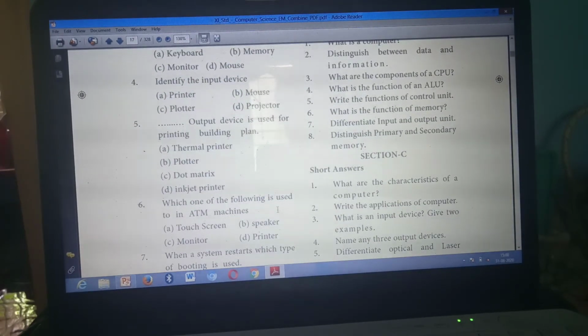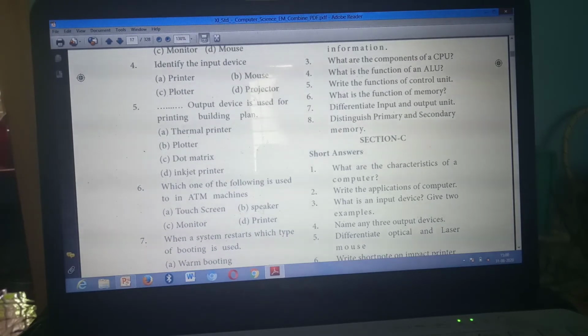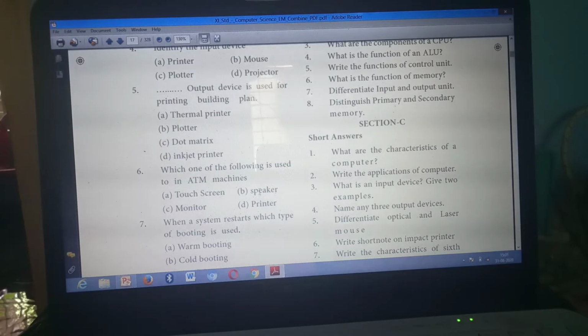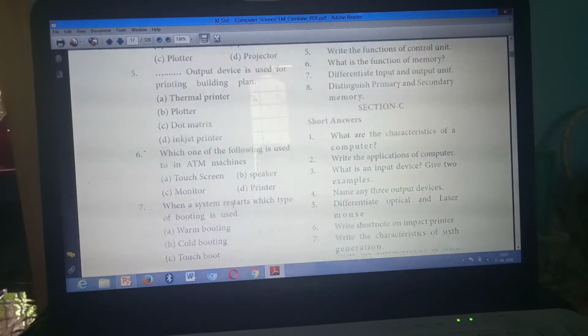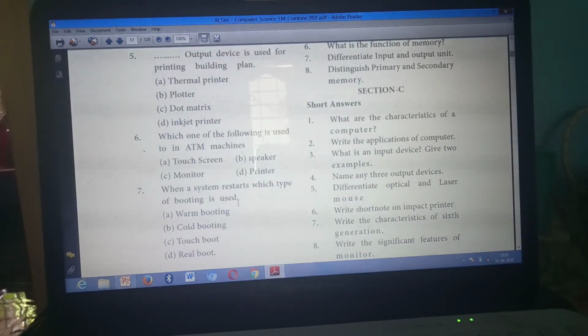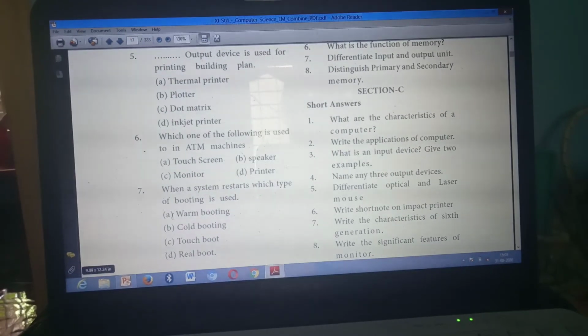Have you all marked? Next question: Which one of the following is used in ATM machines? Touch screen. Option A. Sixth one answer, option A, touch screen. Next, seventh one: When the system restarts, which type of booting is used? Warm booting. Seventh one answer is option A, warm booting.